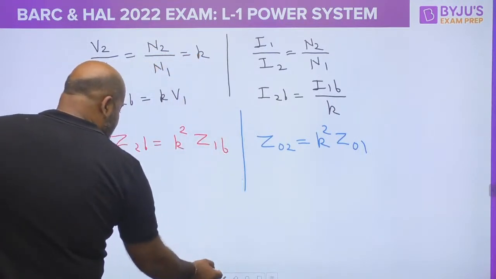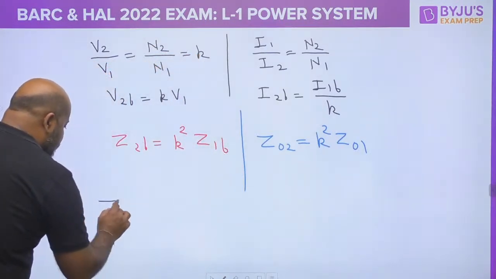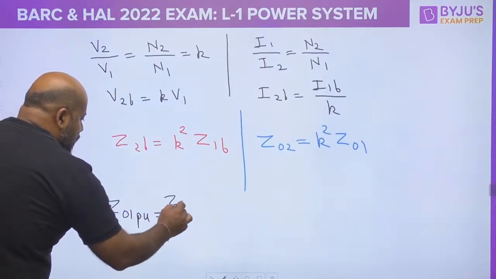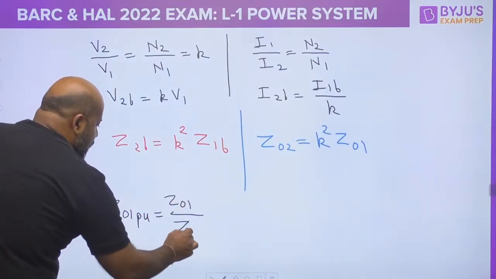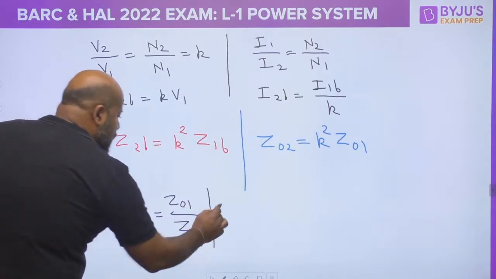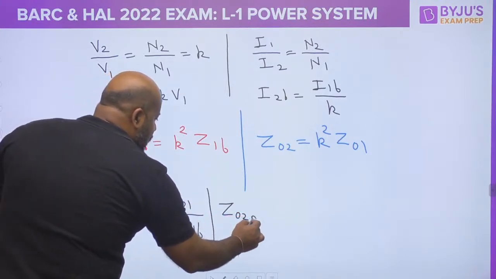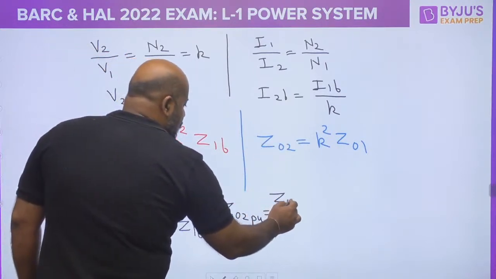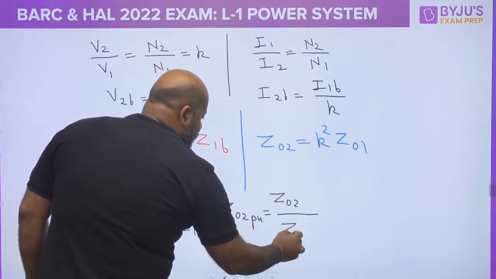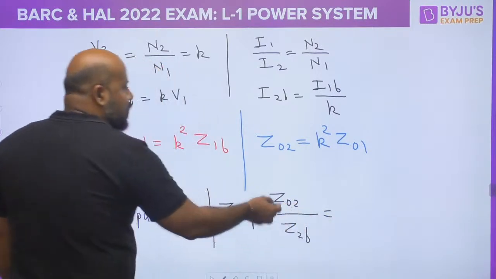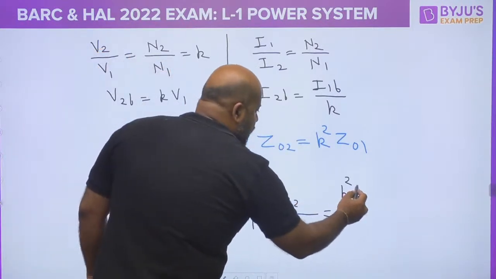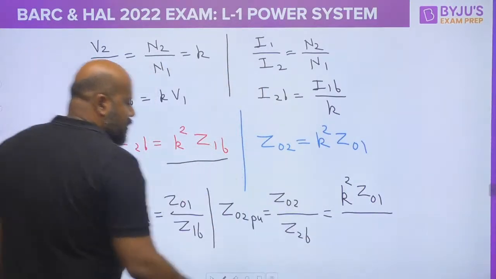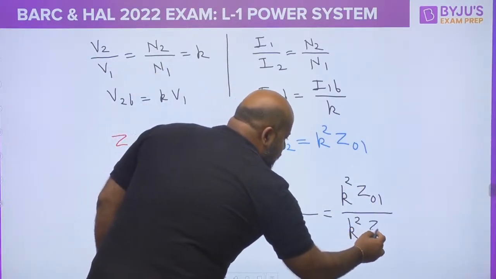Now let us finally write the per unit values. So Z01 per unit is going to be Z01 divided by Z1B. Now what is Z02 per unit? This is going to be Z02 divided by Z2B. How can you write Z02? As K square Z01. And what is Z2B? It is K square Z1B.